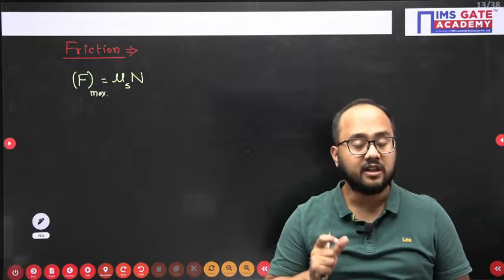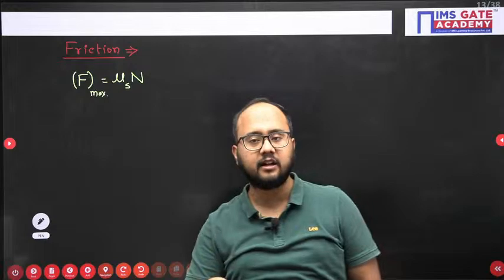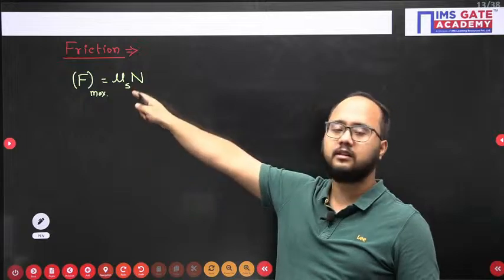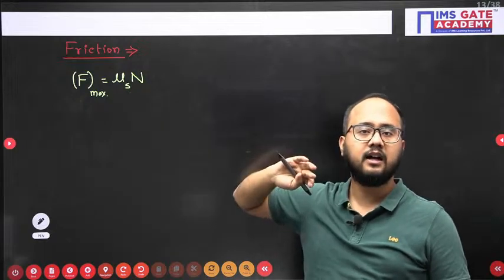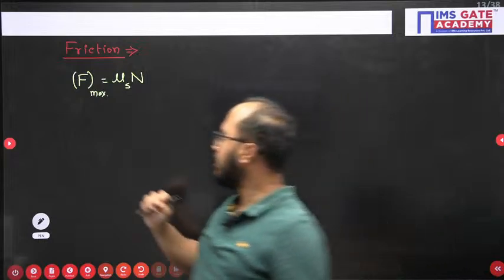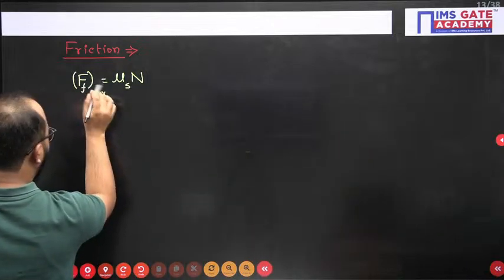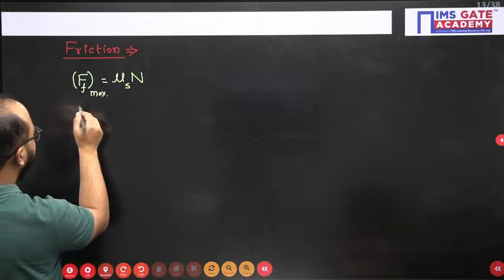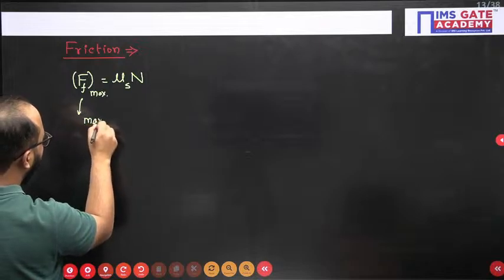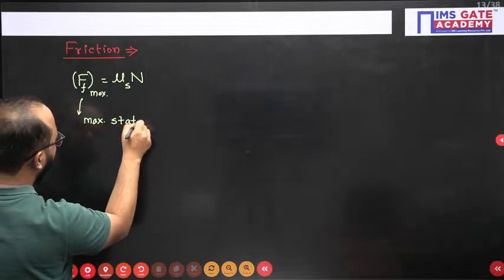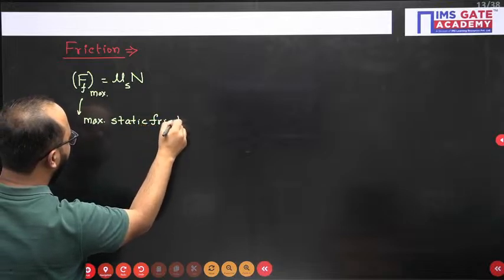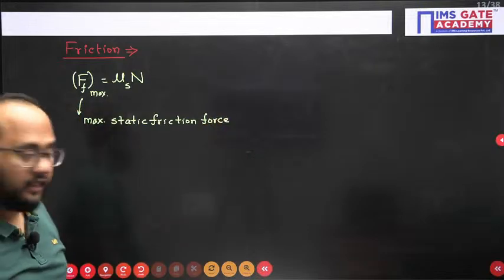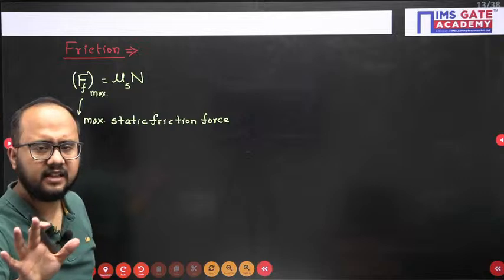Okay, so first we have to understand whether the maximum friction force is acting or not. If it is confirmed that maximum friction force will be acting, then only I can use this particular formula. Otherwise, I can't use this formula, right? So this friction force has maximum value which is mu s into N. Got it? So maximum static friction force we call it.